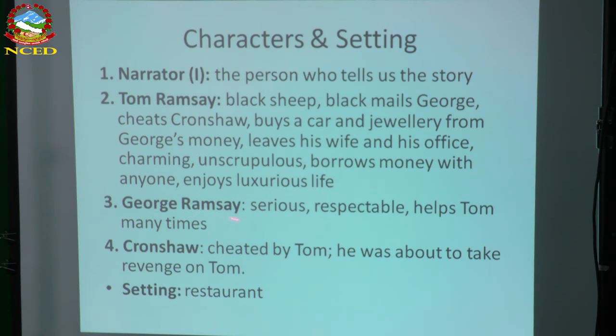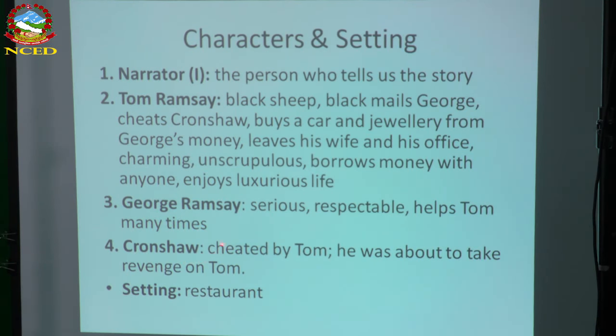Whereas George Ramsay is a serious man, a respectable lawyer. He helps his brother Tom Ramsay not just once, but many times. So it shows that Tom Ramsay is like the grasshopper and George Ramsay is like the ant.